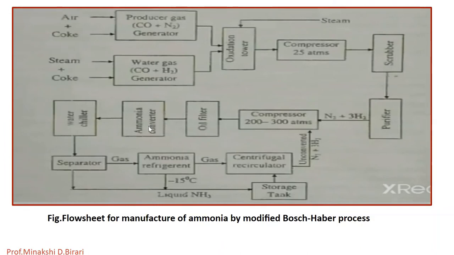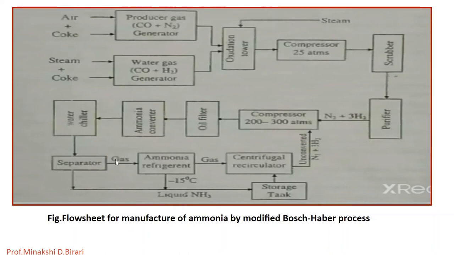Then this reaction is exothermic, hence once it is started, the desired temperature is maintained by adjusting the speed of entering gases, that is by adjusting the space velocity. The exit gases contain about 8% ammonia and uncombined N2 and H2 gases.